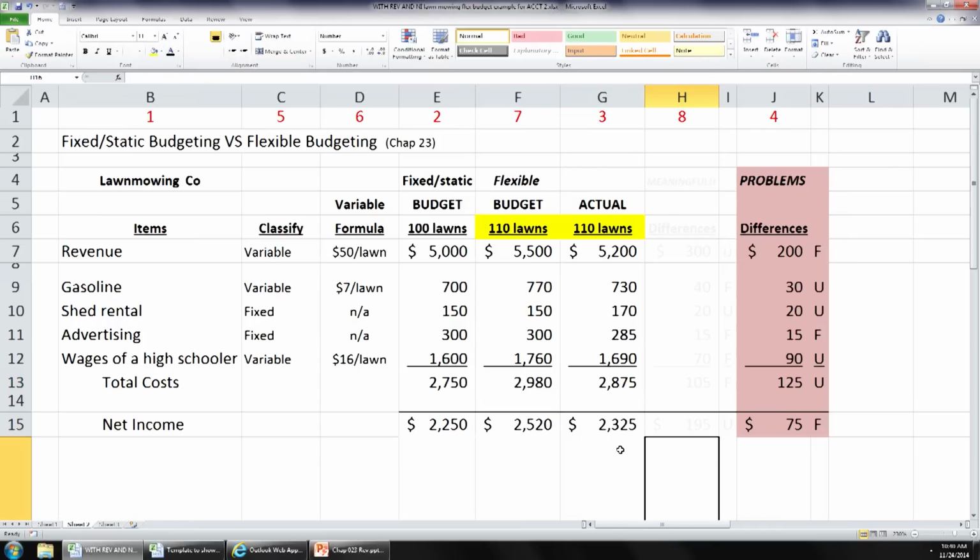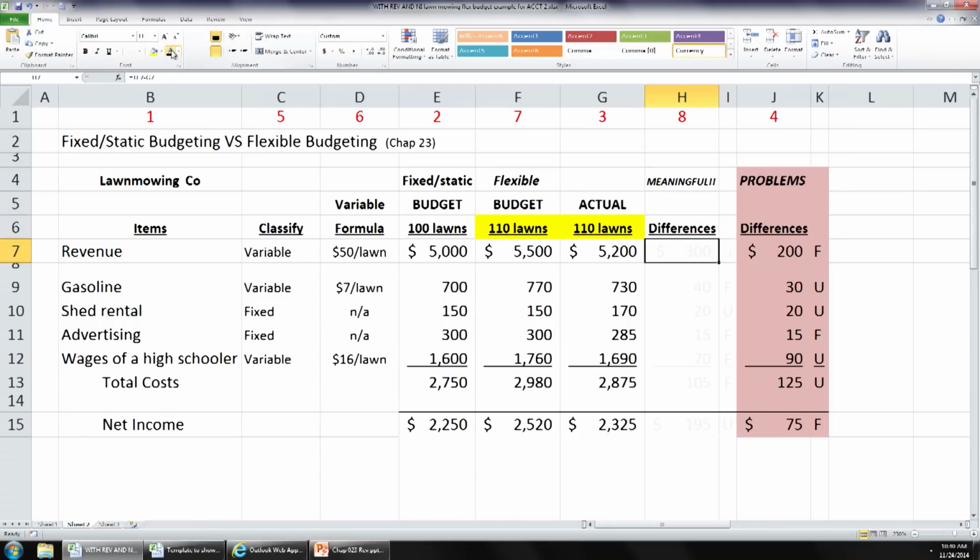Are you with me? Now we can figure out some meaningful differences. Okay? Some meaningful differences. The difference between these two numbers is 300. Is that favorable or unfavorable? Unfavorable. It's unfavorable. Why, Matt? I agree with you. Because he's $300 under what he budgeted. Yeah. His actual revenue achieved for 110 lawns was $5,200 versus the $5,500.